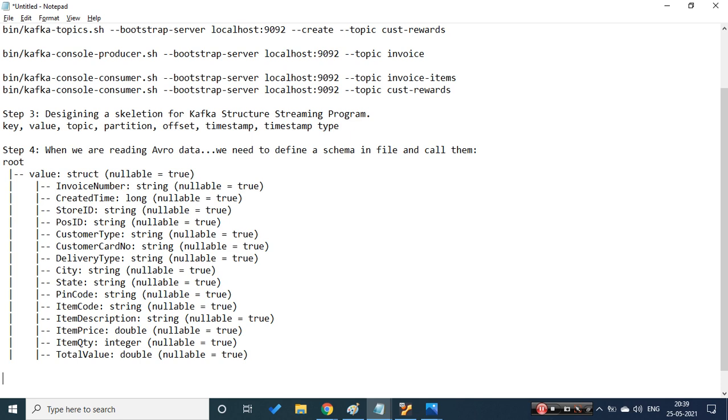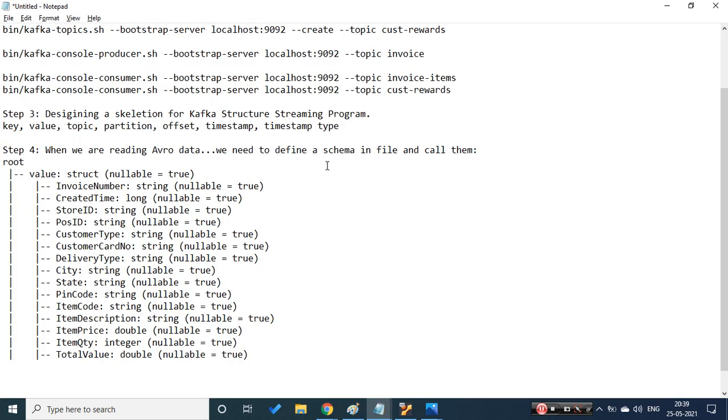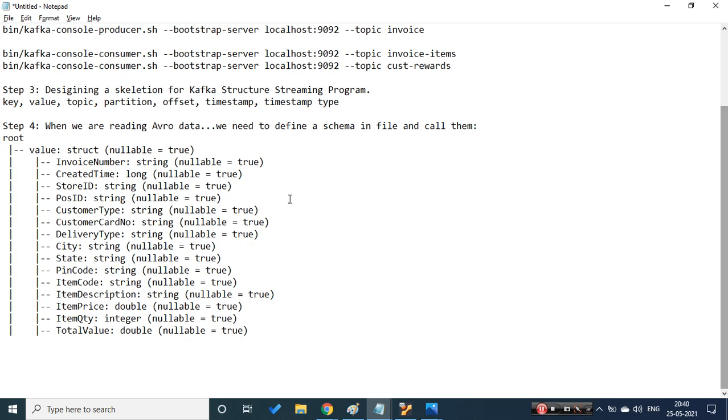Whenever we implement this and the downstream team gets the final output, it could be a scenario that by looking at these reward points and this total purchase, they might be sending some flyers. Again, that is the BI team, who would be presenting meaningful dashboards and reports to the higher management for strategic decisions. We are least concerned about that, but the requirement for us is we need to transform the data that belongs to a prime customer.